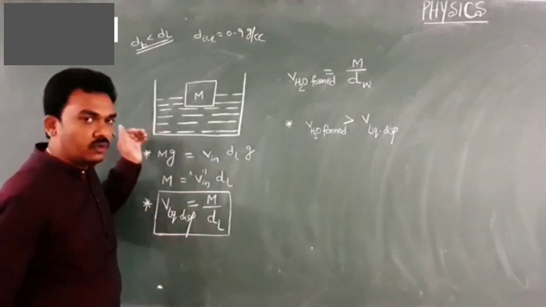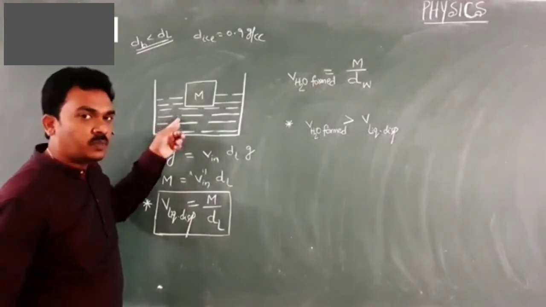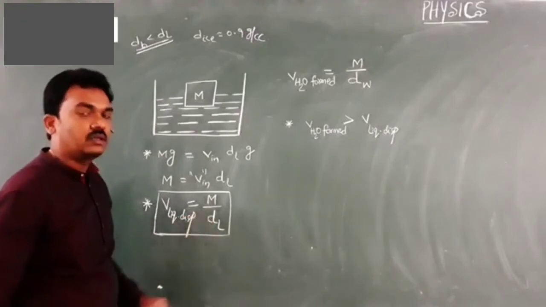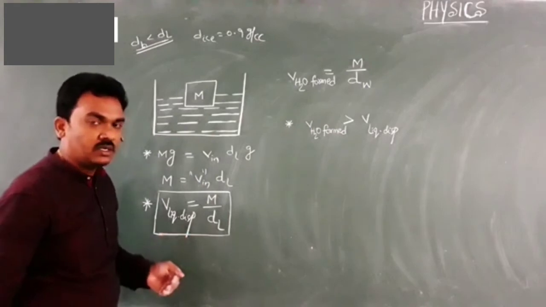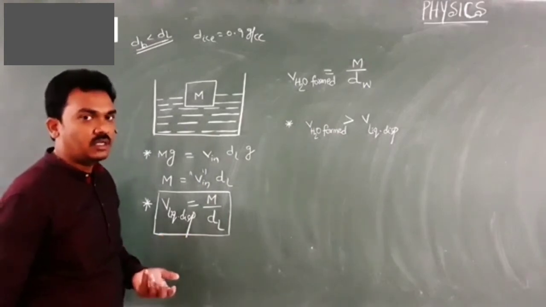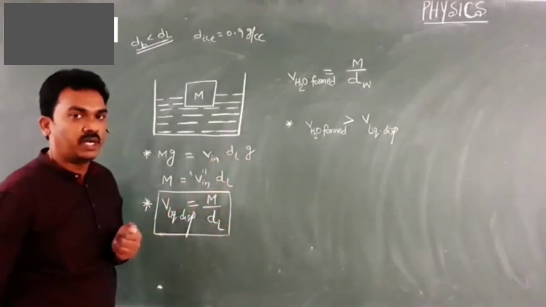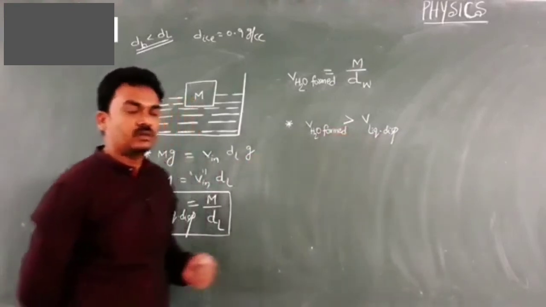Here, when an ice block is floating partially in a liquid, the volume of liquid displaced by the ice block is m by dl. But now my ice block has just melted, and the water obtained in that vessel has volume m by dw. But my water obtained is more than the liquid displaced.